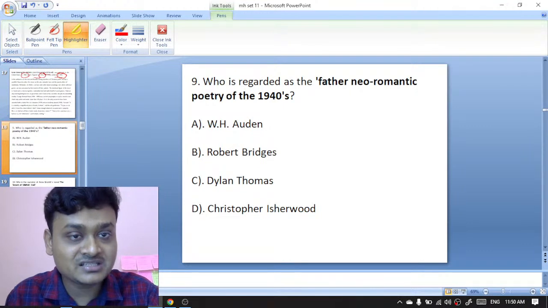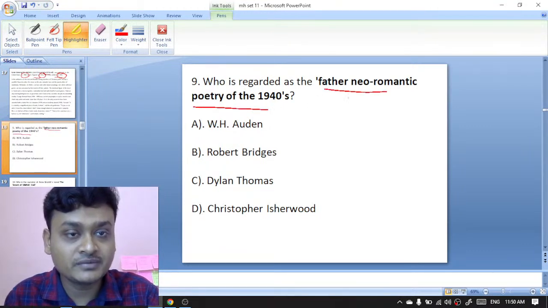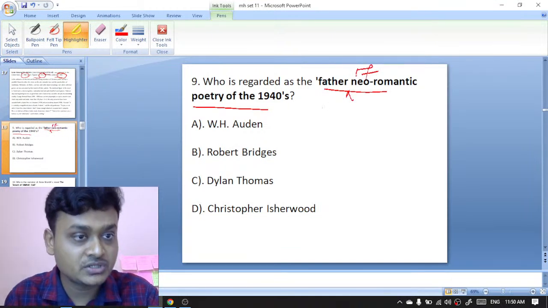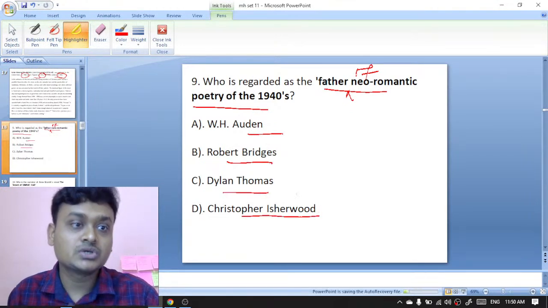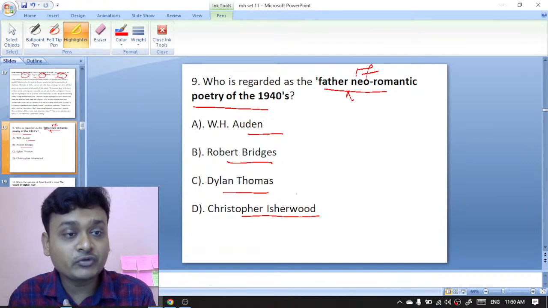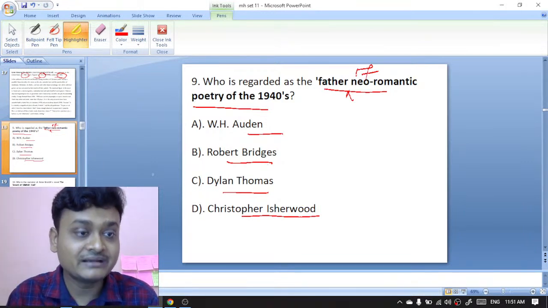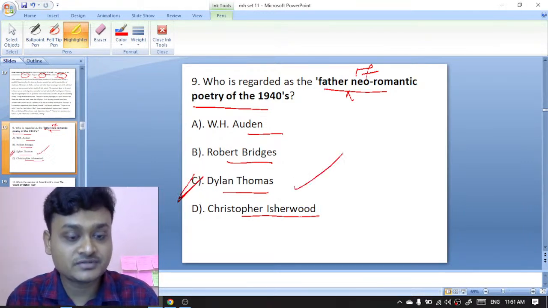Who is regarded as the father of neo-romantic poetry of the 1940s? The options are W.H. Auden, Robert Bridges, Dylan Thomas, Christopher Isherwood. The father of neo-romantic poetry of the 1940s is Dylan Thomas. C is the right option.